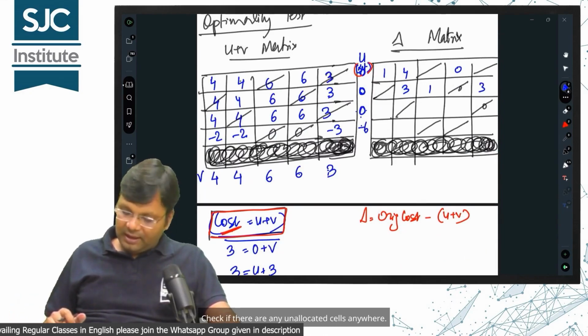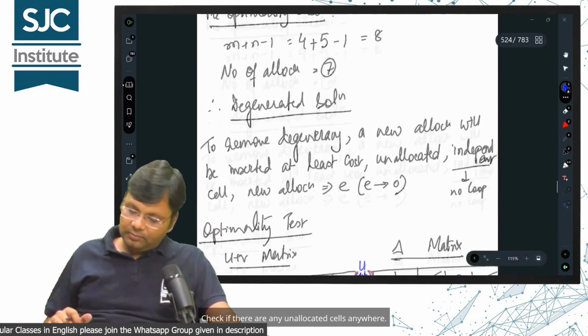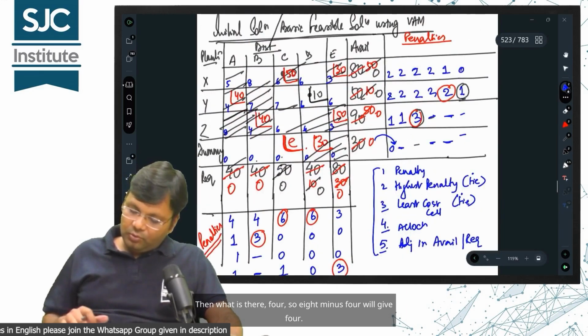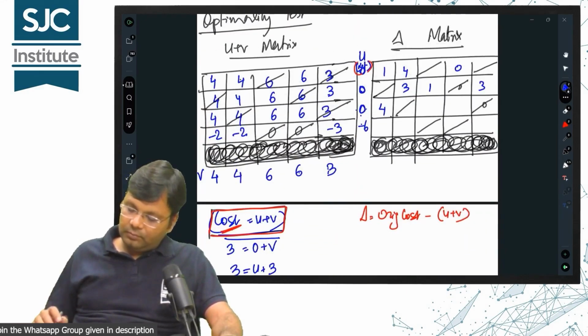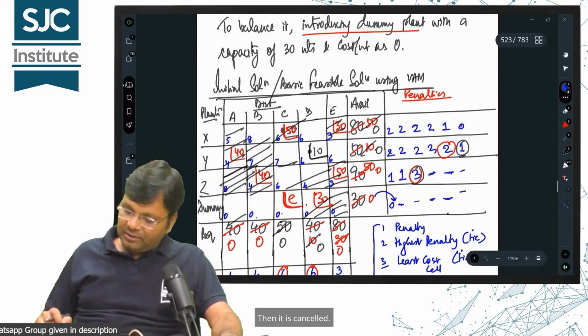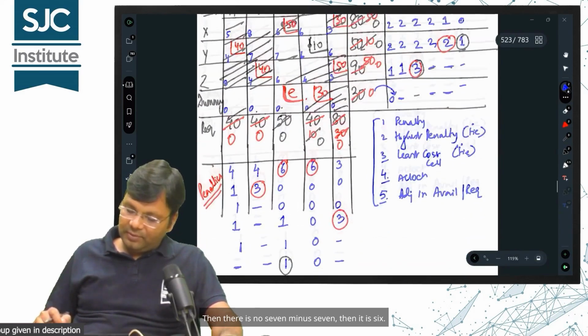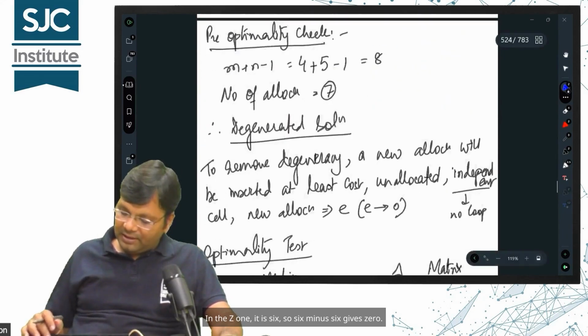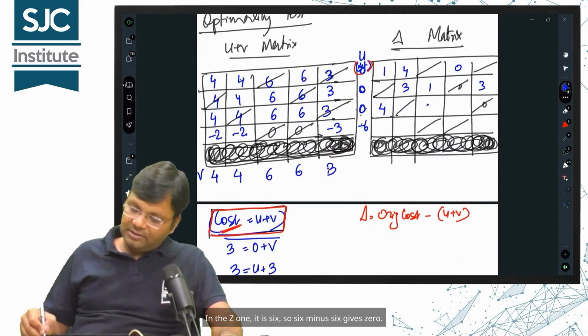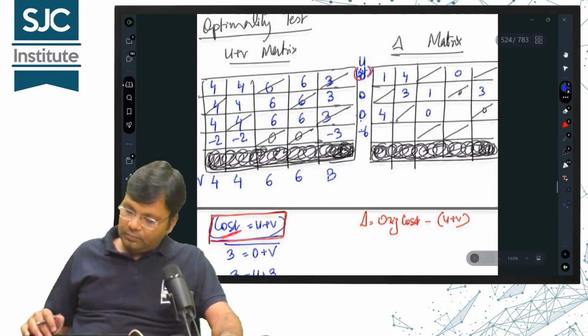Check if there are any unallocated cells anywhere. Then what is there? 4, so 8 minus 4 will give 4. Then it is cancelled. Then there is no 7 minus 7, then it is 6. In the Z one, it is 6, so 6 minus 6 gives 0.